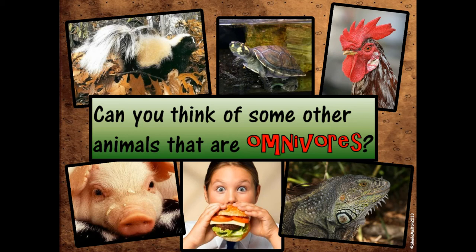Okay, so we have pigs. Pigs are omnivores because they eat plants and meat. We have a turtle. We have a skunk. We have a rooster. We have a lizard. And we have a little girl. So that little girl is an omnivore. She eats, look, a burger, which is meat that came from an animal. And she's eating some plants. There's some vegetables on there too.